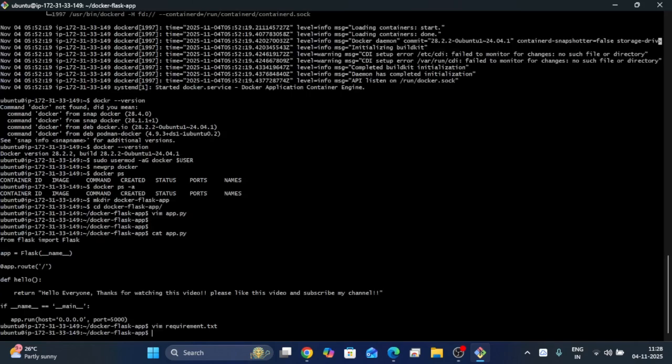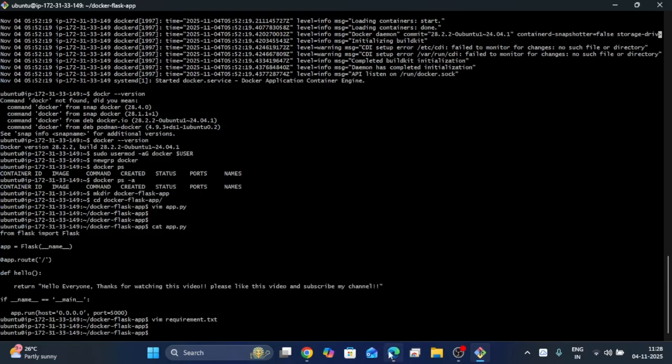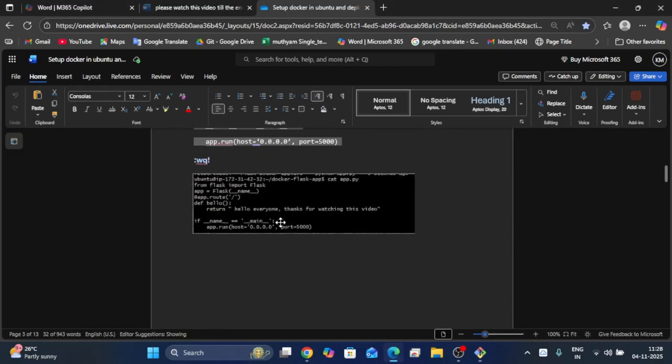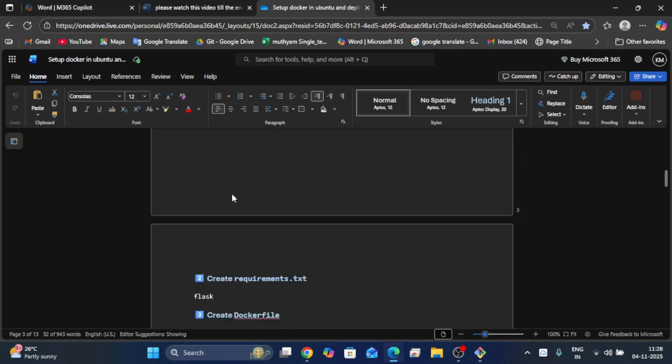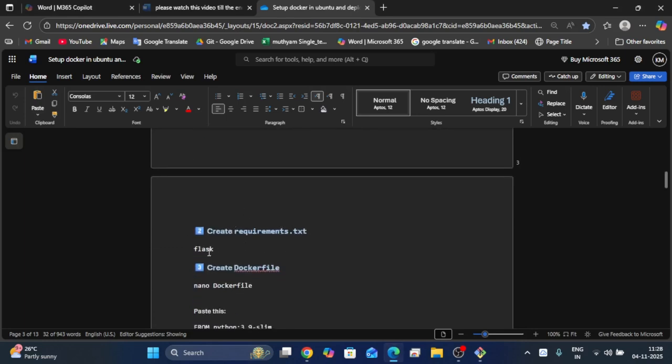In this text file, we just have to provide the package Flask. Flask is a Python application framework. Save and exit. See, I have created the requirements.txt file with Flask.